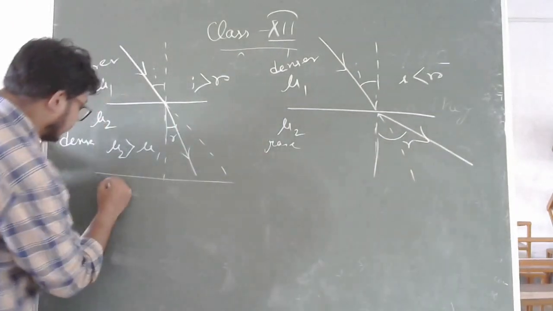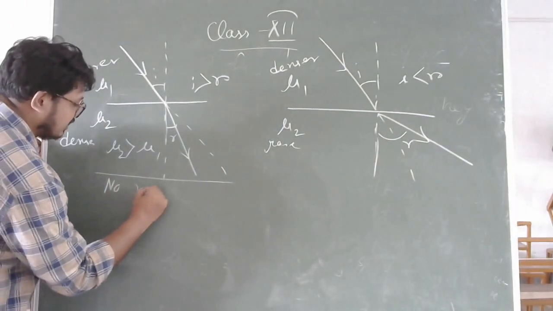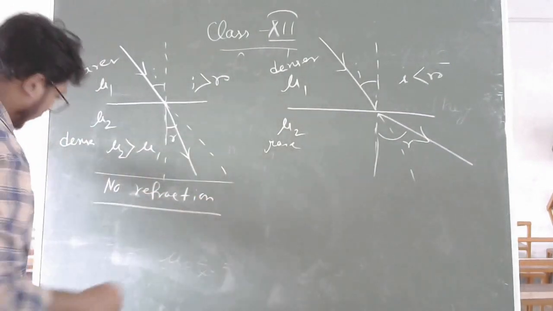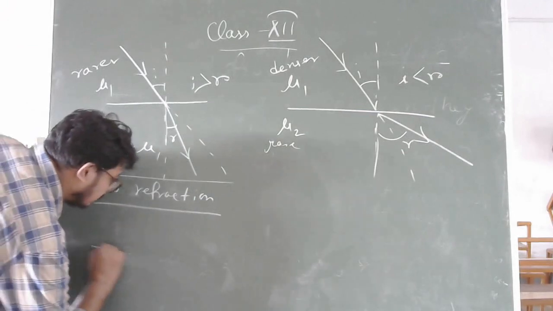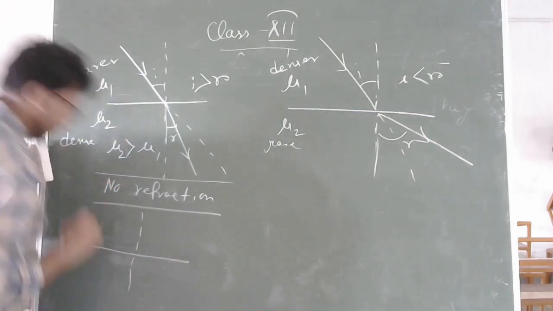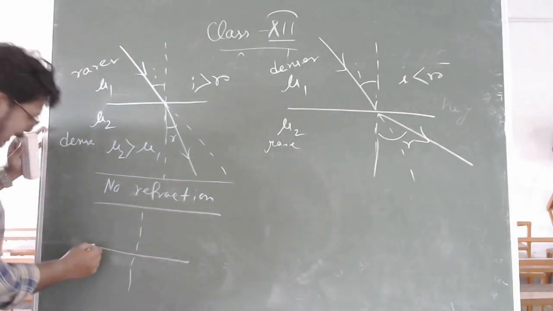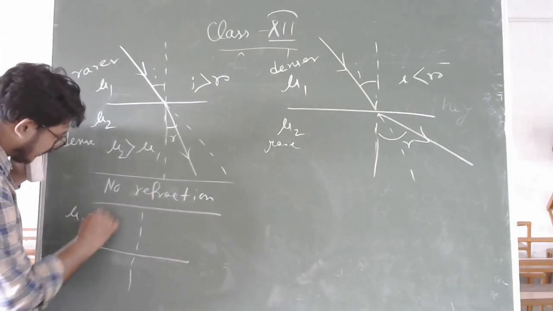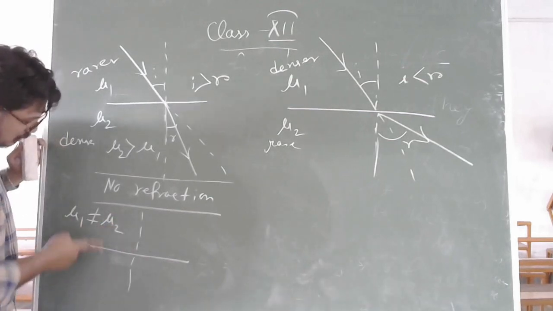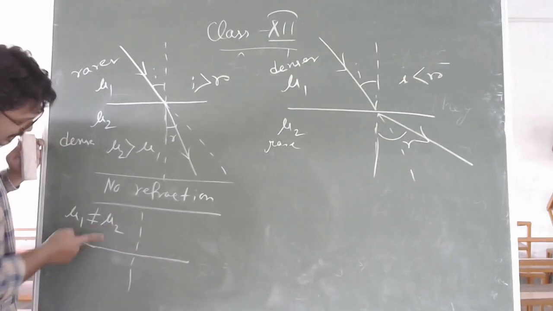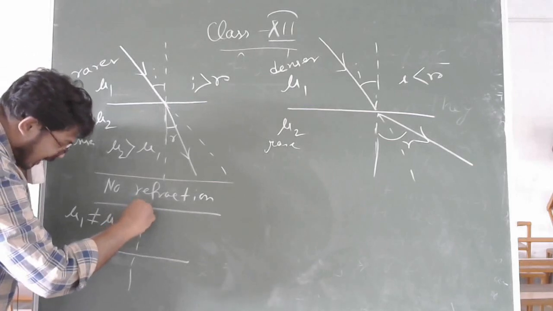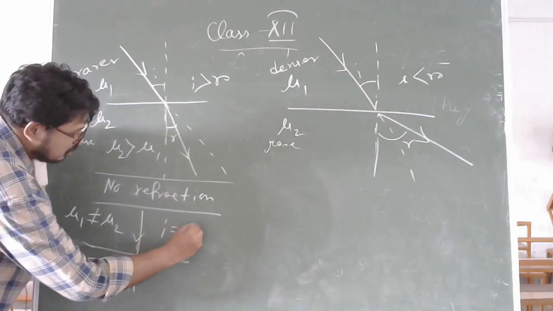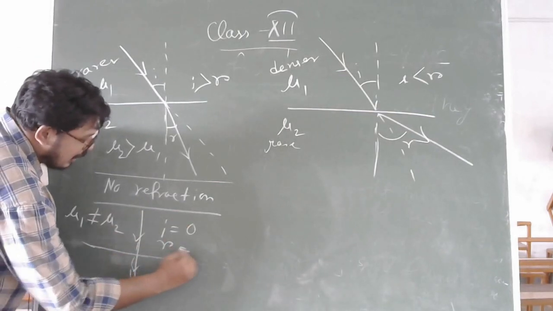Now, there is another case which is called no refraction. That means no bending will be there. In that case, if mu1 is not equal to mu2, that means both refractive indices are not same, and the light ray falls perpendicularly, that means I equal to 0. In that case, R also will be 0.